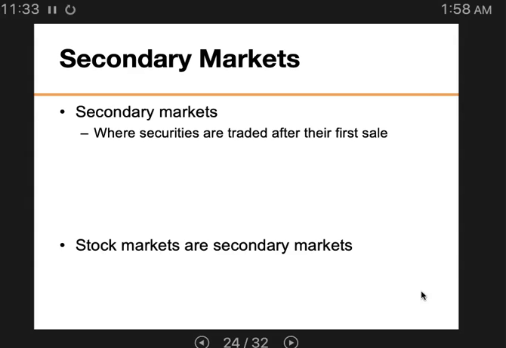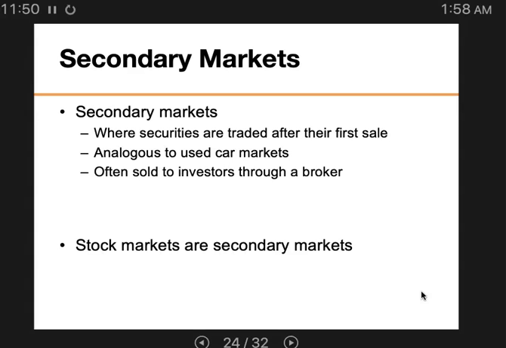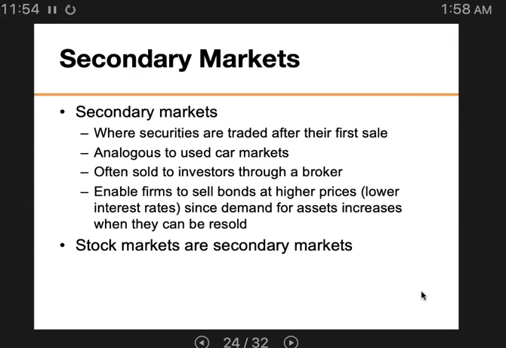Secondary markets are very important institutions that foster both direct and indirect investment. This is analogous to a used car market, often sold to investors through a broker. And this can help enable firms to sell bonds at a higher price, meaning lower interest rates, since demand for assets increases when they can be resold.